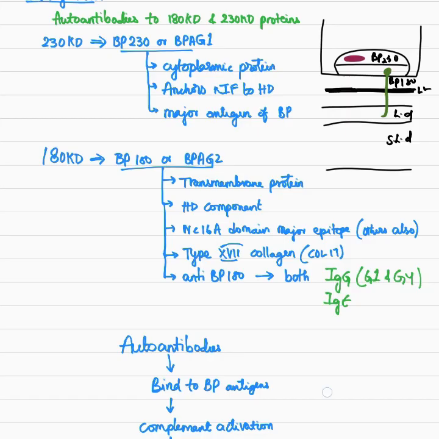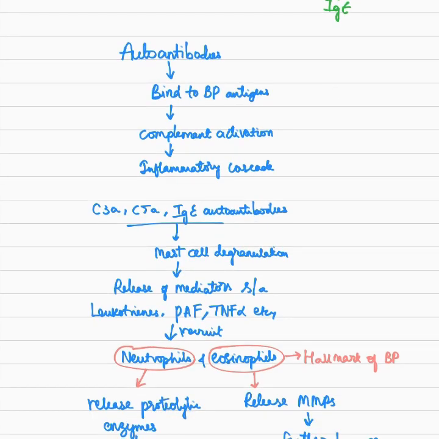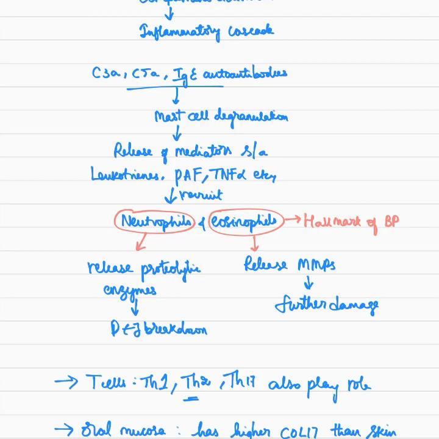commonly seen. Autoantibodies are formed against these BP180 and BP230 antigens, and they cause complement activation, which further activates the inflammatory cascade. Along with these, the complement proteins such as C3 and C5a and the IgA autoantibodies cause mast cell degranulation, which causes release of mediators such as leukotrienes, platelet activating factor and TNF alpha, leading to recruitment of neutrophils and eosinophils.